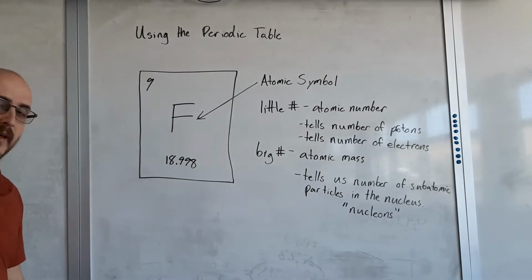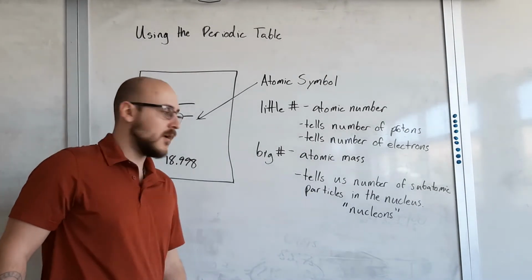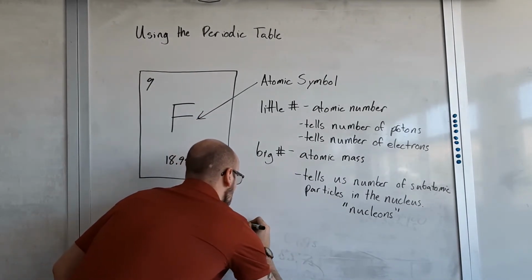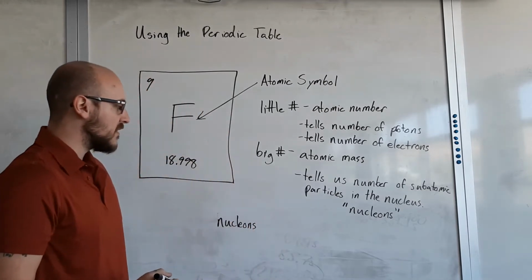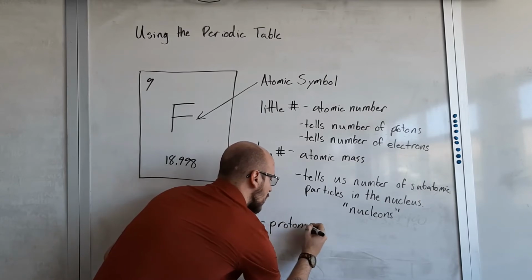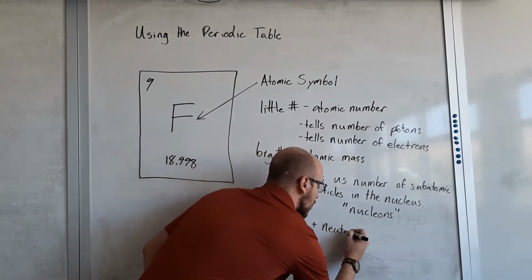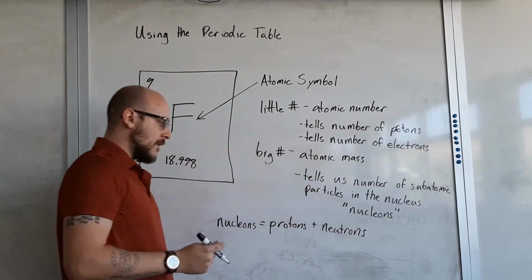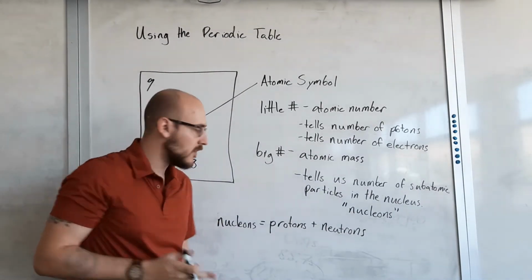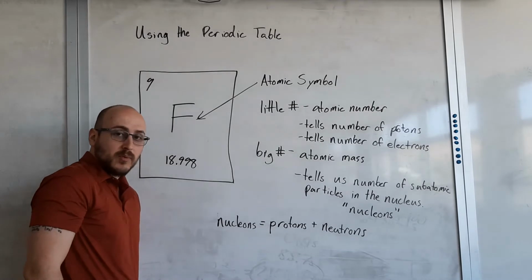From that, we can come up with a simple math equation. Nucleons are just your protons plus your neutrons. So if we wanted to figure out how many neutrons we had, do you have a way of finding how many protons an element has?